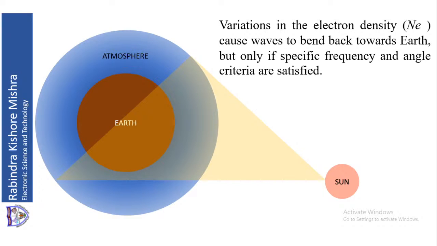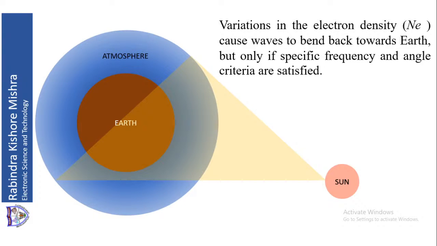On the outer surface of the atmosphere there will be no ionization. Then what will happen? The ionization will be in between these two. So as you go from the surface of the earth upward, energy is increasing, and density is gradually decreasing. So there will be a region in which there will be sufficient density as well as sufficient energy to ionize the gas particles appropriately.